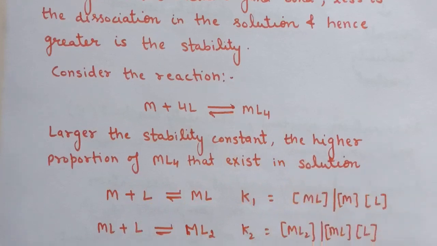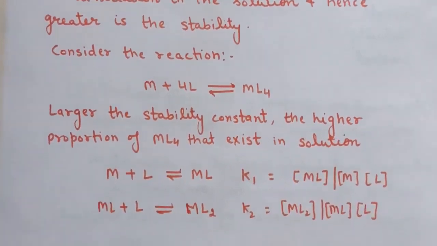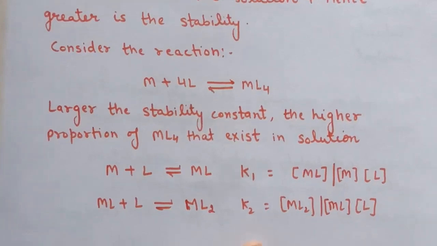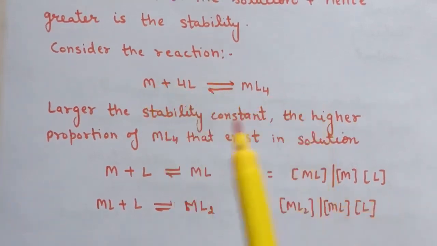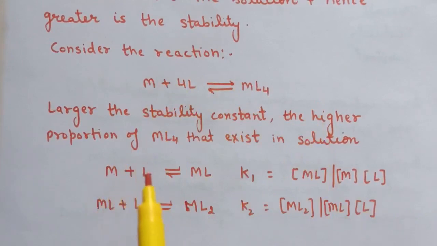Now here we are writing four stability constants for the formation of this complex. In the first reaction, M + L is in equilibrium with ML. If we want to write the expression for the constant, K1 will be equal to the concentration of ML divided by the concentration of M into the concentration of L. In the second reaction, ML + L gives ML2.